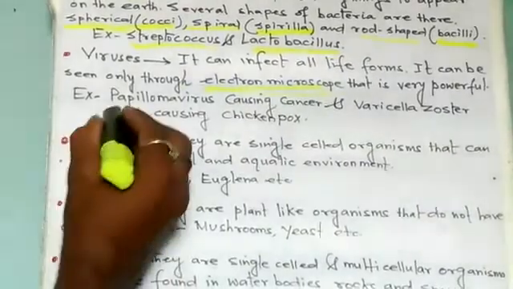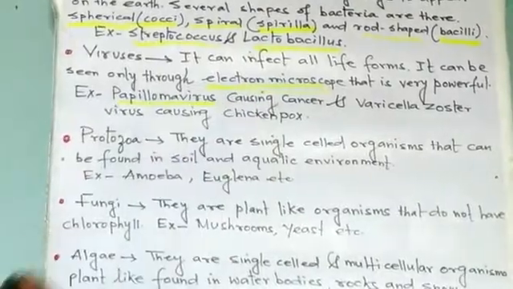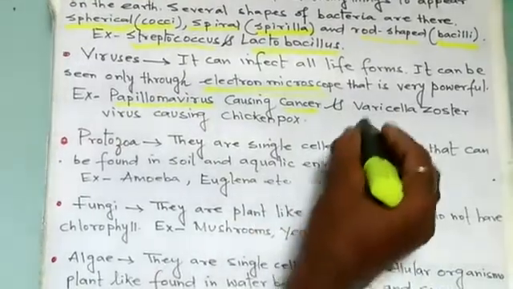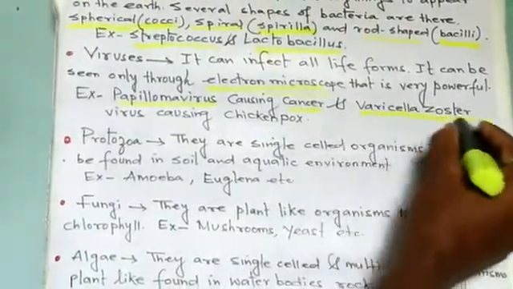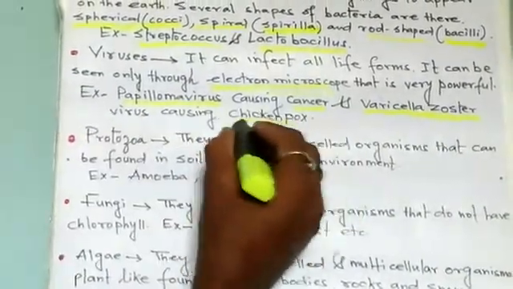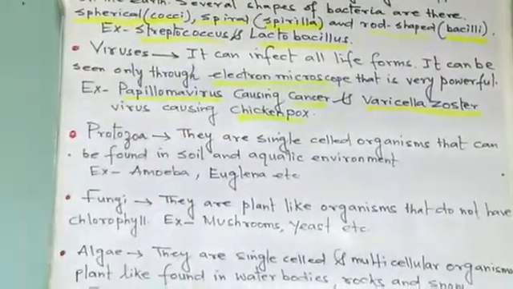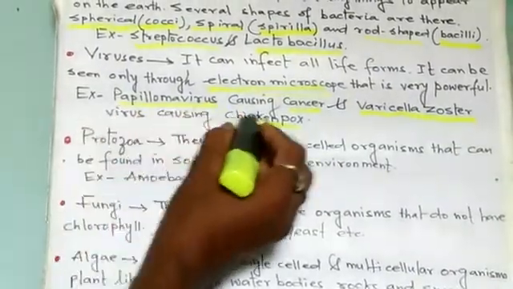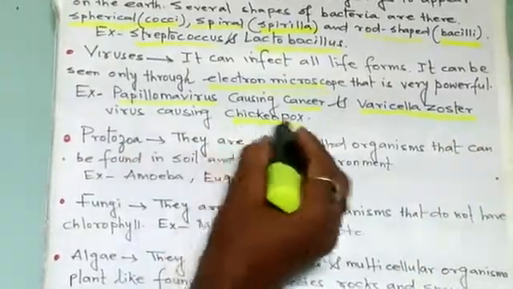Examples: papillomavirus, this virus causes cancer. And Varicella zoster, what does it cause? It causes chicken pox. So viruses can be seen with an electron microscope. Example: papillomavirus causing cancer, and Varicella zoster causing chicken pox.